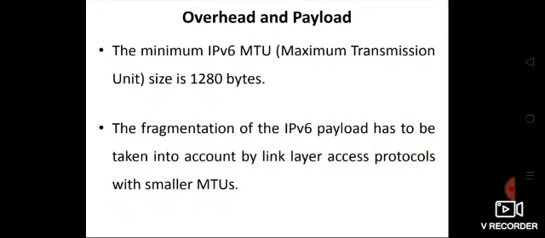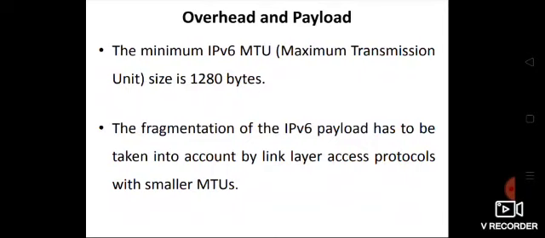What is IPv6? IPv6 is Internet Protocol version 6. It is an advanced one, right? So its MTU size, the packet maximum size, is 1280 bytes. All the IoT access technologies may not be supporting that size. Maybe it is less, because it is working in a constrained environment and the data rate is less, so we need to fragment the data packets into smaller units and also compress the header. We will be studying about that in the upcoming discussion.